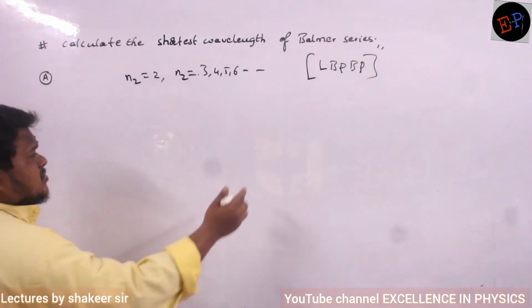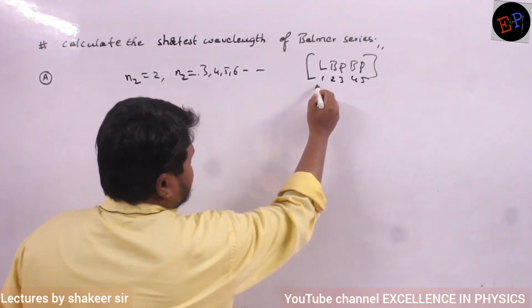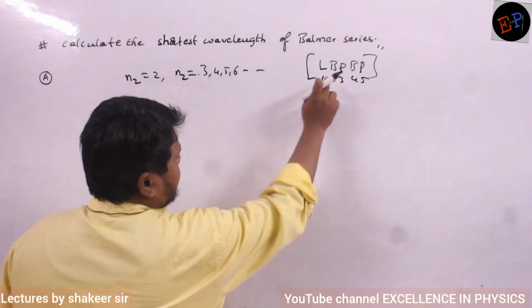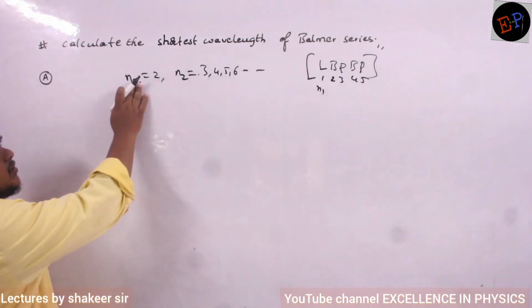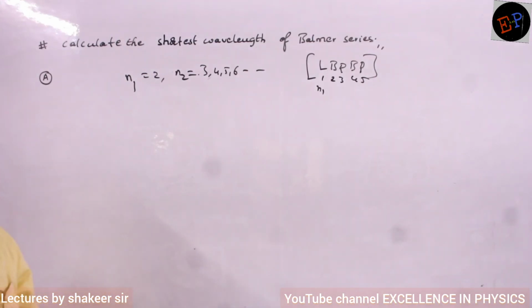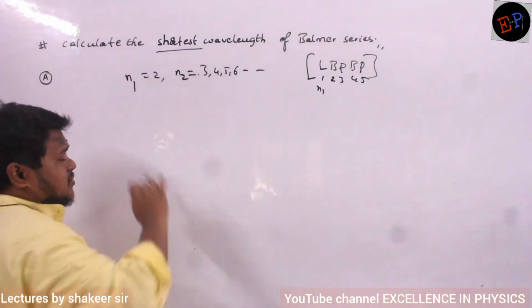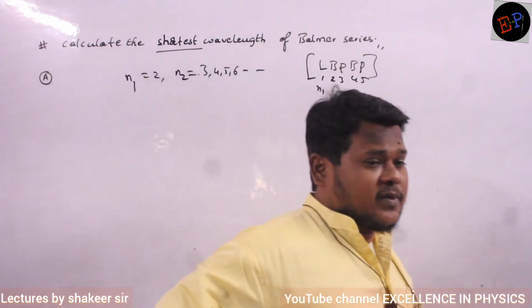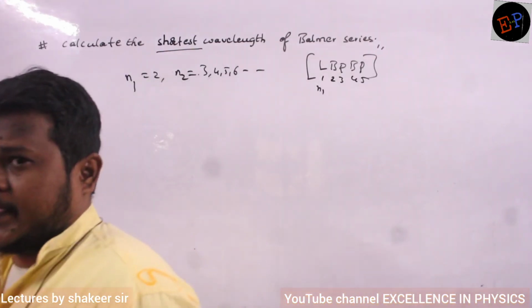So therefore Balmer series means what? The order is 1, 2, 3, 4, 5. N1 value is 1 for Lyman, and N1 value is 2 for Balmer series. So N1 value is 2, N2 value is 3, 4, 5 and anything. So here the question is the shortest wavelength. What is meant by shortest wavelength? Anybody, can you say?